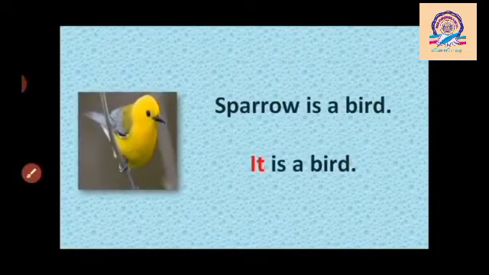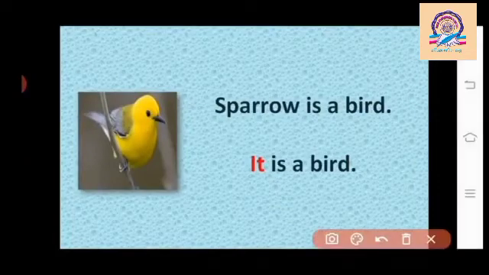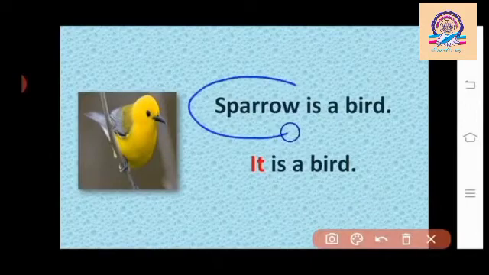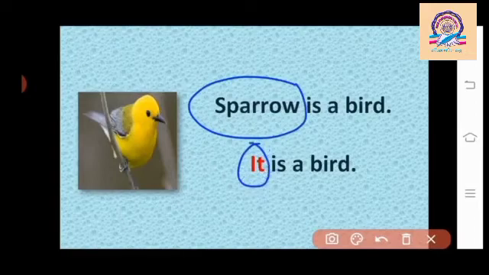Now next, sparrow is a bird. In this sentence, sparrow is a name of bird. We will use pronoun it in place of noun. Now it's called it is a bird. How to speak, student? It is a bird.